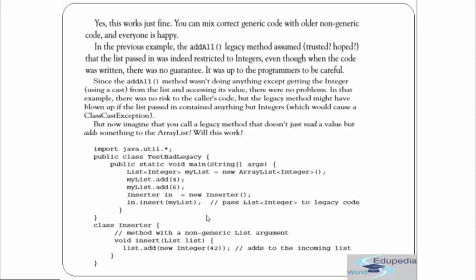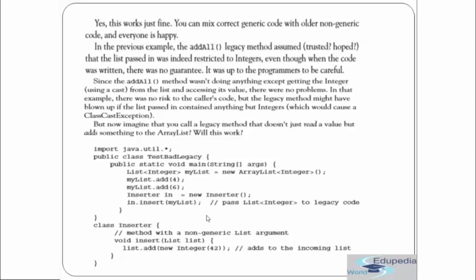Okay, but since there is no guarantee, the programmer needs to be careful in this case. Since the addAll method wasn't doing anything except getting an integer from a list and accessing its value, there is no problem and there is no risk. But now imagine if you call a legacy method that doesn't read the value but adds something to the ArrayList. Now imagine that there's a method that is adding something to the ArrayList.